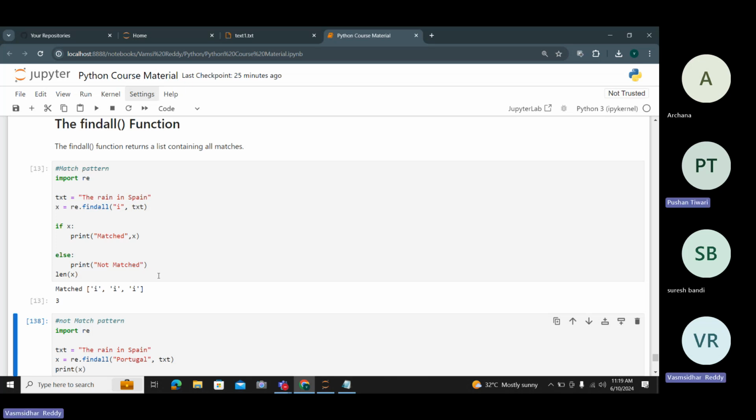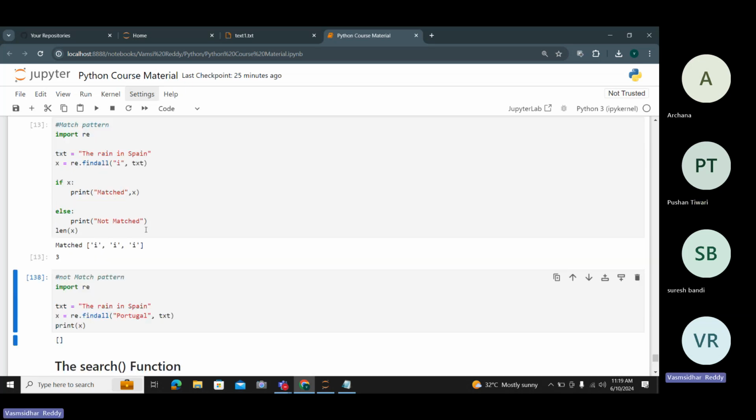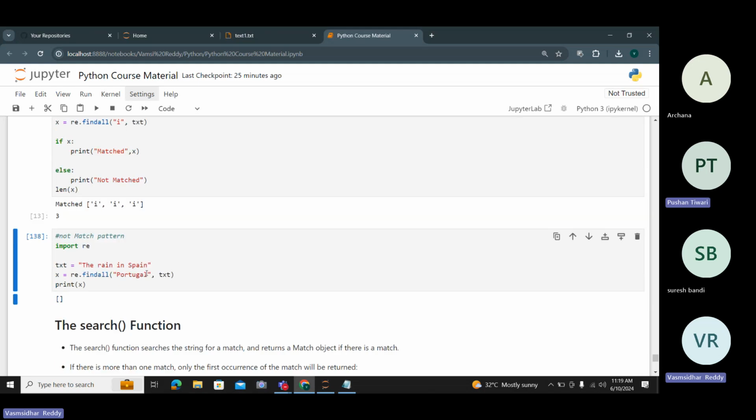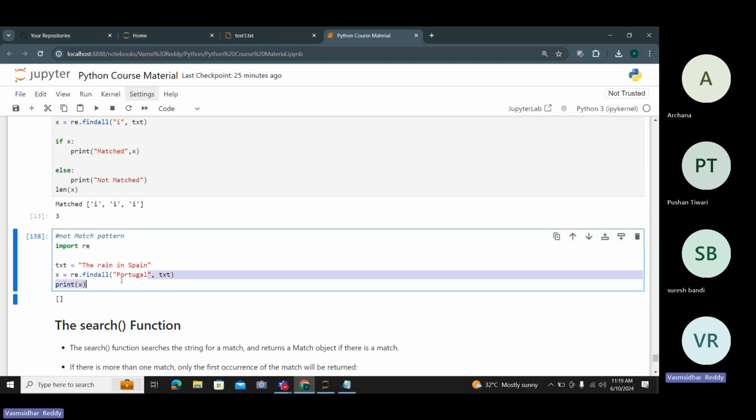So this is the function, and if you want to search for any word, it will give the output if the word is present. I didn't write any if condition statements. If I write any if conditions, it works. Without them, if the word is not present, it will show an empty list, which means none of the words matched here.